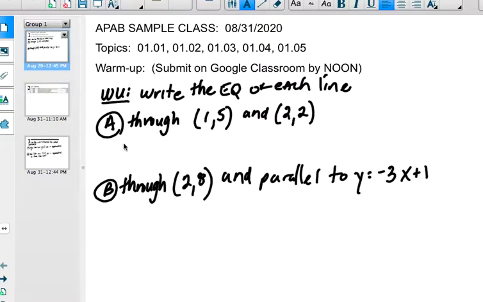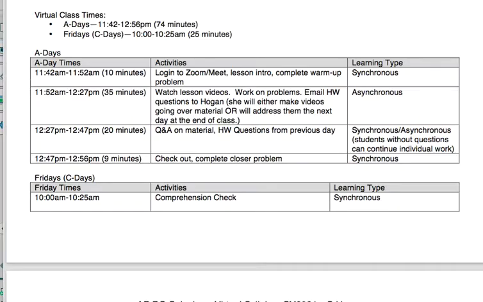And then you're going to do a warm-up. So you're logging in at 11:42, which means you have 18 minutes essentially to submit a warm-up that should not take you 18 minutes, right? So if you notice, I give you the warm-up for 10 minutes, and then that's synchronous. You're expected to be there for that time while I just walk you through stuff.